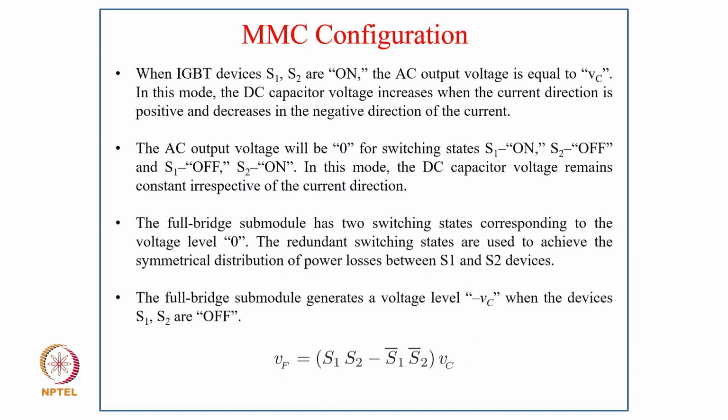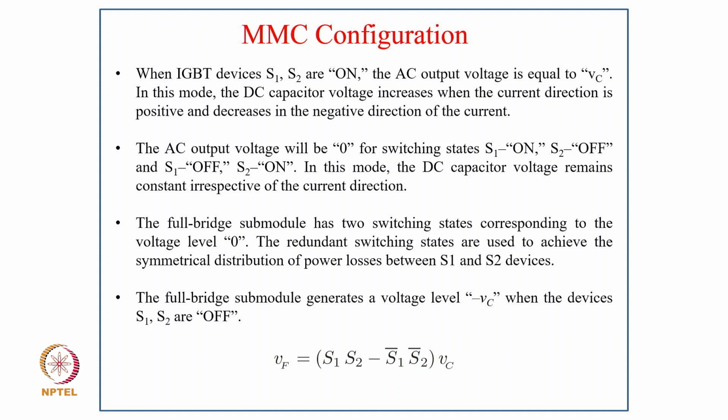When IGBT devices S1, S2 are on, the AC output voltage is equal to VC, and in this mode the DC capacitor voltage increases when the current direction is positive and decreases in the negative direction of the current. The AC output voltage will be 0 for switching states S1 on and S2 off, and S1 off and S2 on, and in this mode the DC capacitor voltage remains constant irrespective of the current direction.